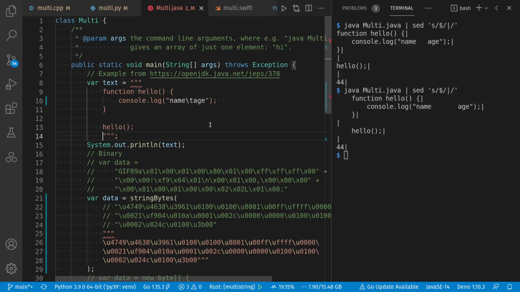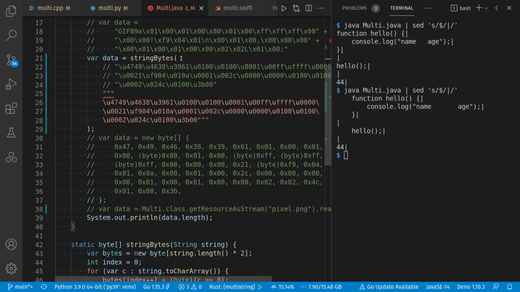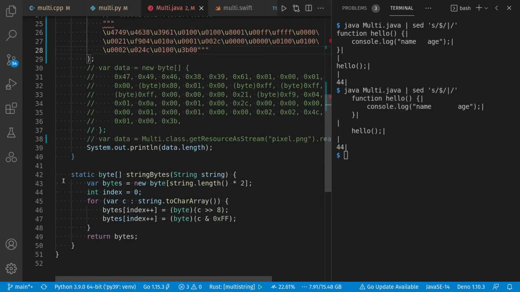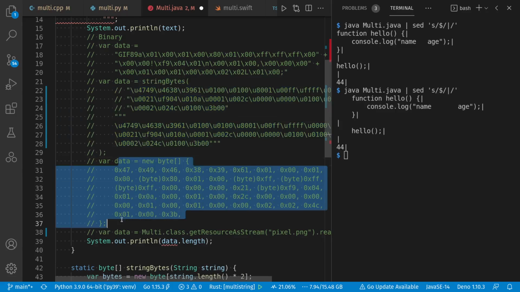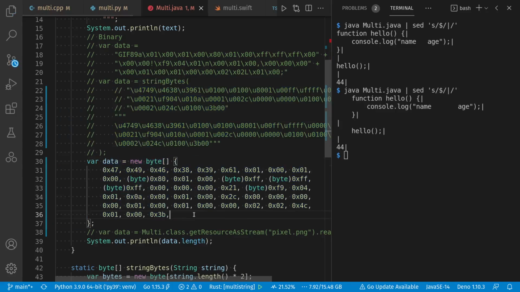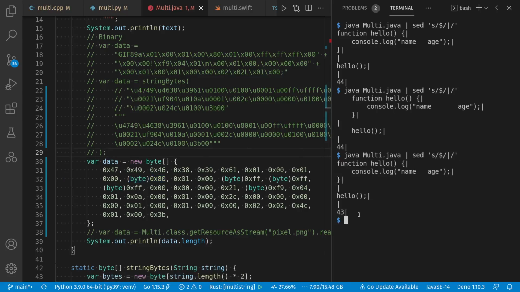And before we move on, let's look at the binary data a little closer. To interpret this, I wrote a function that converts the string into an array of bytes, separating the 2 bytes. But that has its flaws, as we saw. I could make an explicit byte array, which has different pros and cons. One of the cons being that I have to explicitly cast anything that's value 128 or higher, because everything in Java is signed, and it says that can't normally be a byte literal, so I have to convince it. But if we do this now, we do have our 43 bytes again.